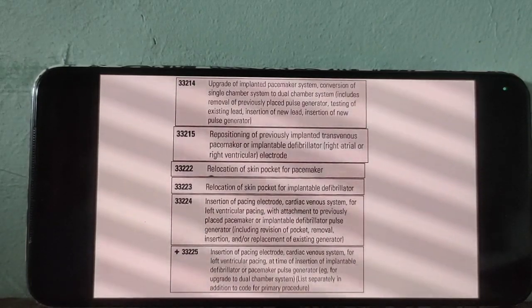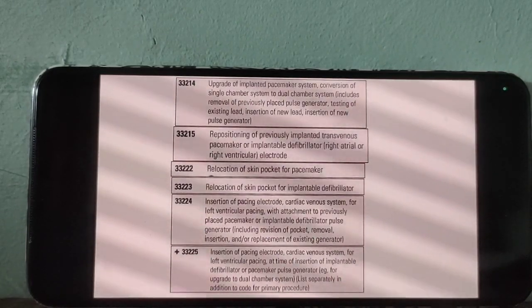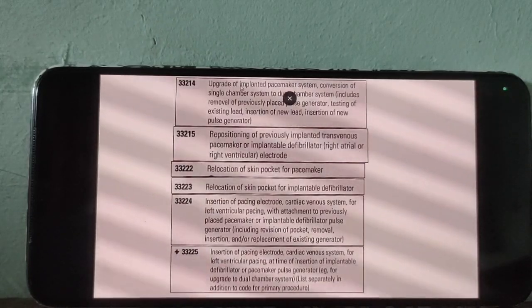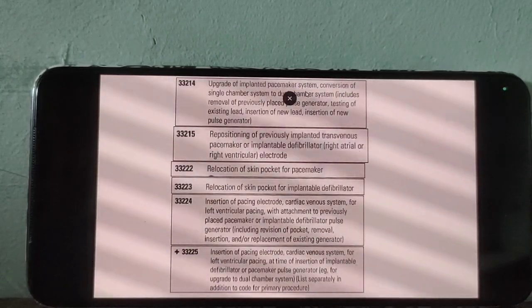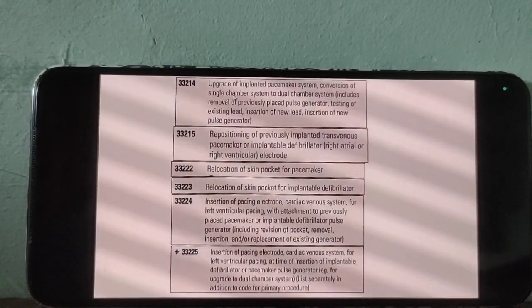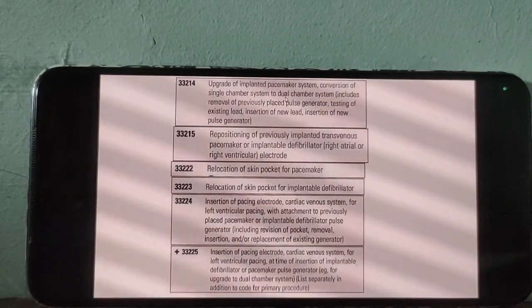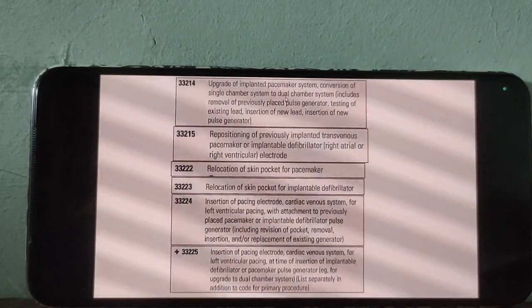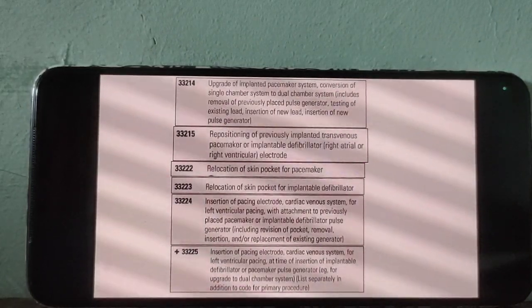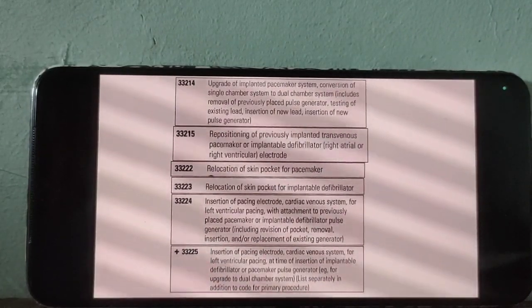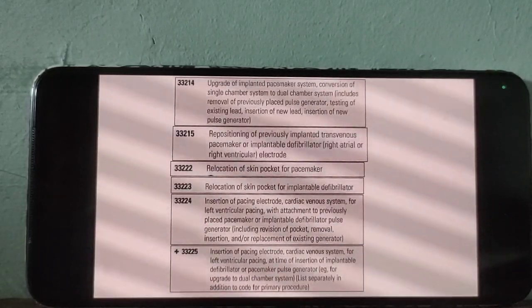Now 33214, conversion of single chamber system to dual chamber system. The doctor removes the single chamber system and inserts the dual chamber system. So that is conversion or upgrade. Go for 214.